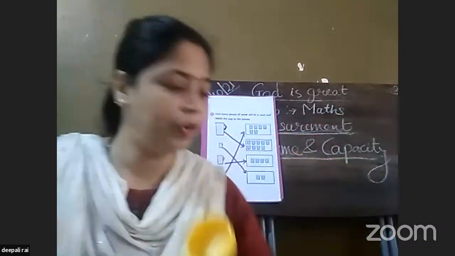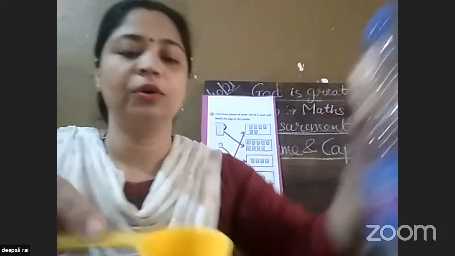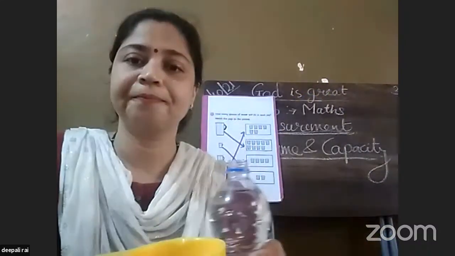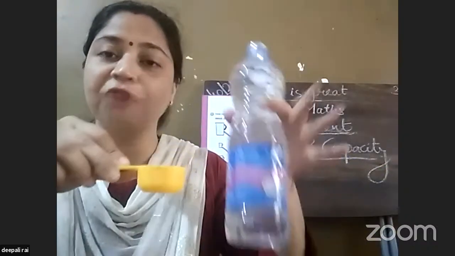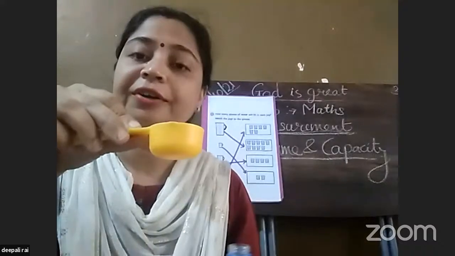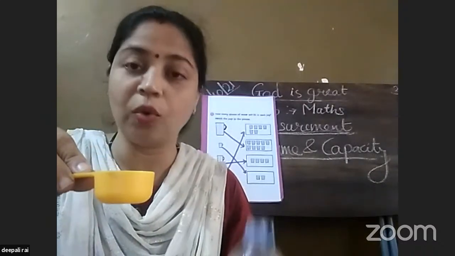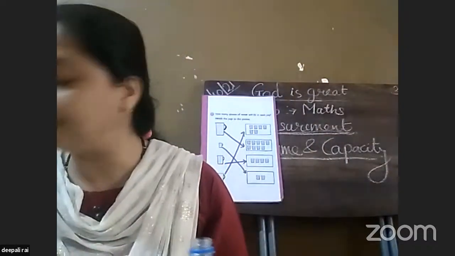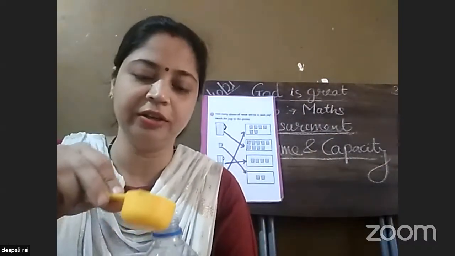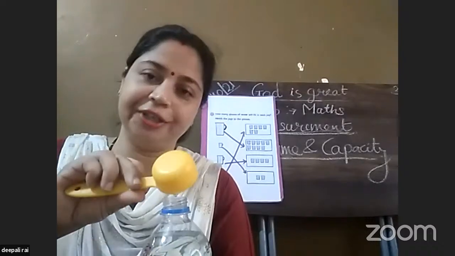Okay, so if I'm taking water in this from this bottle, that means from 1000 ml I have taken 30 ml of water. Now how much water is remaining in this? So from 1000 just subtract 30 ml. Okay, you will get the quantity.